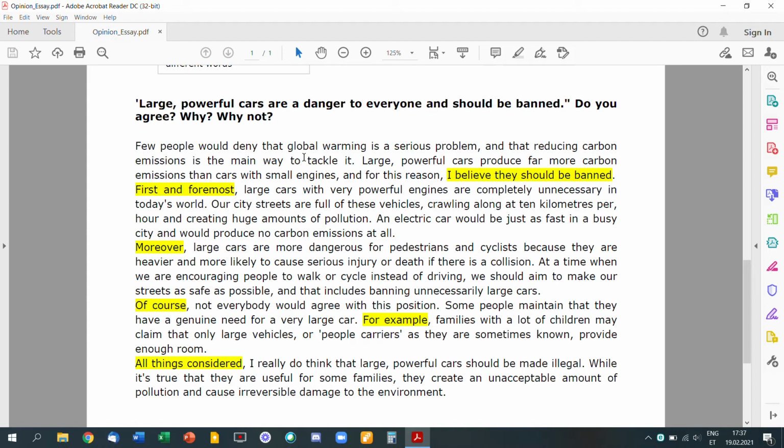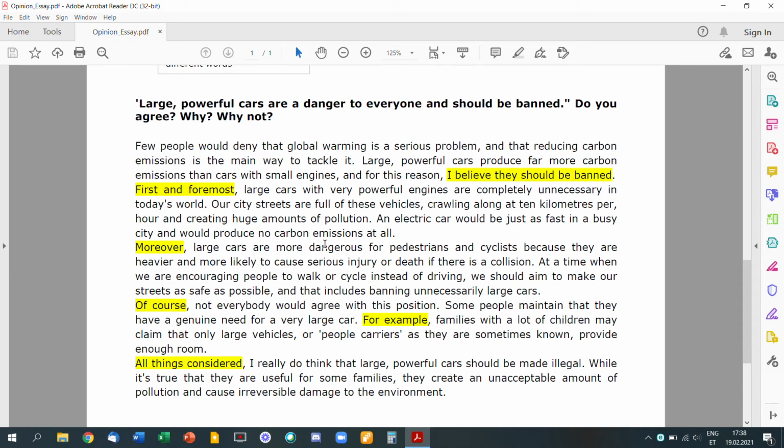Moreover, large cars are more dangerous for pedestrians and cyclists because they are heavier and more likely to cause serious injury or death if there is a collision. At a time when we are encouraging people to walk or cycle instead of driving, we should aim to make our streets as safe as possible, and that includes banning unnecessarily large cars. So here are your 2 arguments that support your opinion.